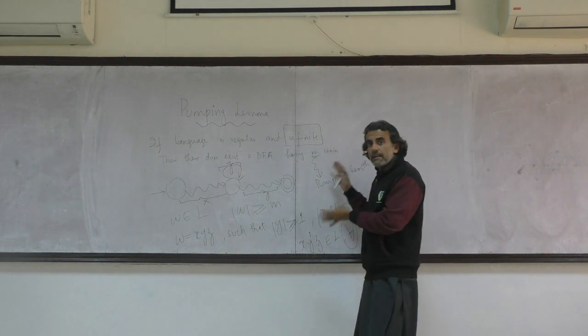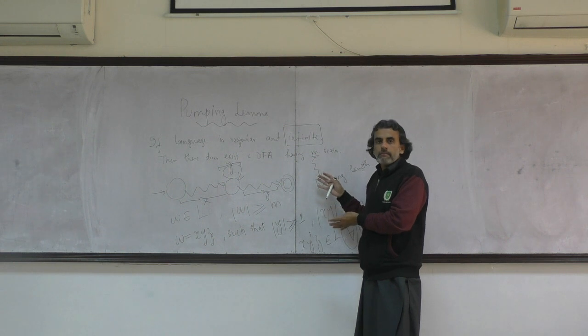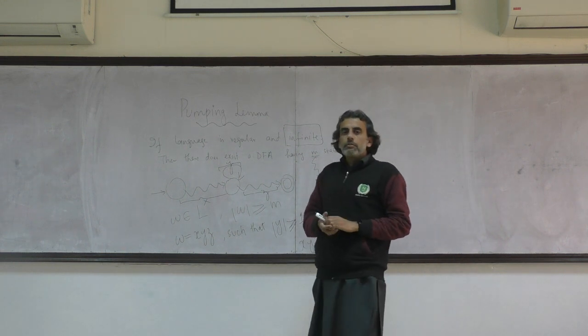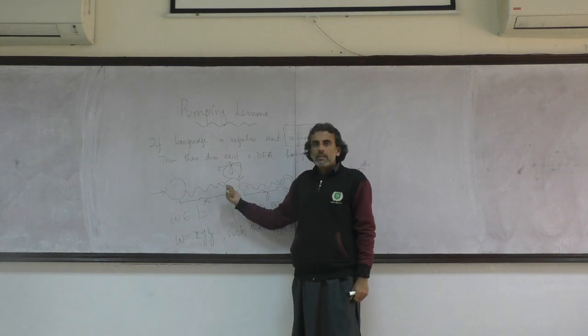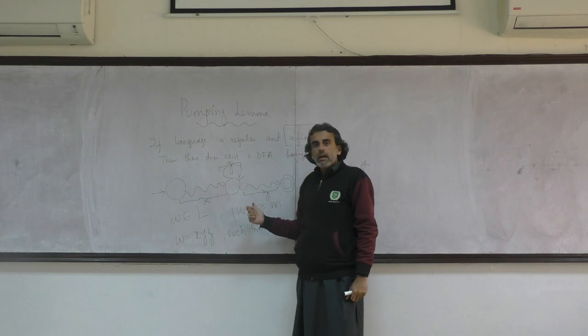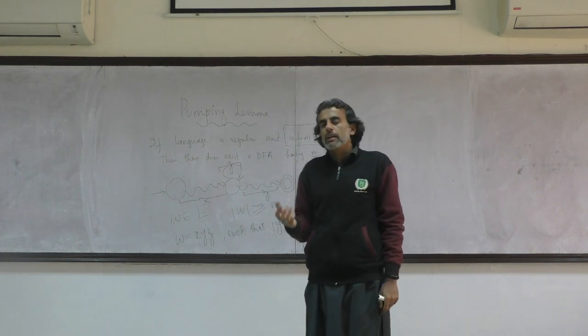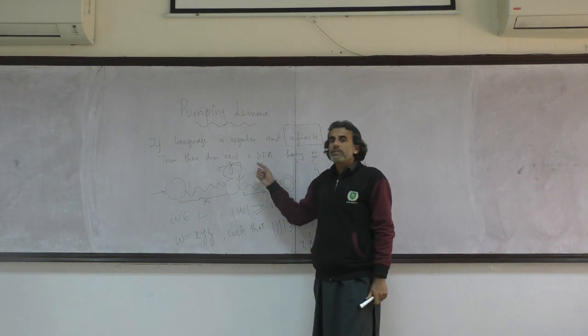Though this is a property of regular languages, I cannot use this property as it is to prove something to be regular. So part 1 of our discussion today is that if I have to prove something to be regular, I must come up with either a DFA or its equivalent NFA or a regular expression. So these three tools which we already know, regular expressions, DFAs or NFAs, can be used to prove something to be regular.